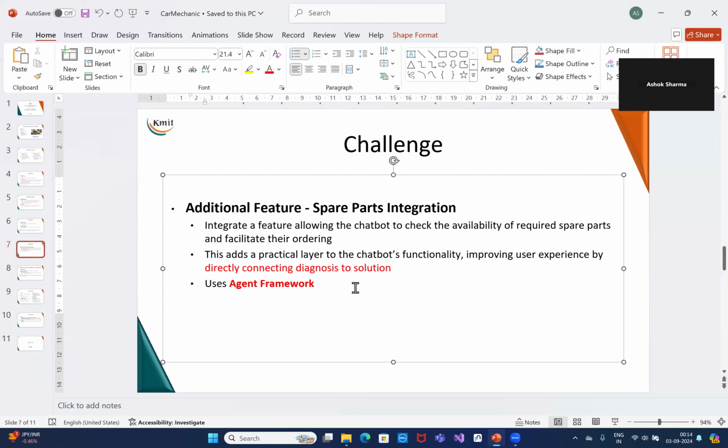Now, an additional challenge has been given in this project, which is ordering of the spare parts. Now, whether the spare part is available in the market or not, what is the cost of the spare part, and ordering for the spare part. That is the challenge that is added to this project. And for this, we have to use the agent framework.